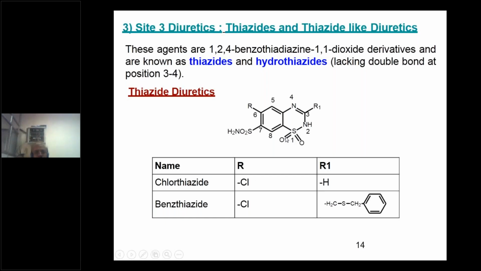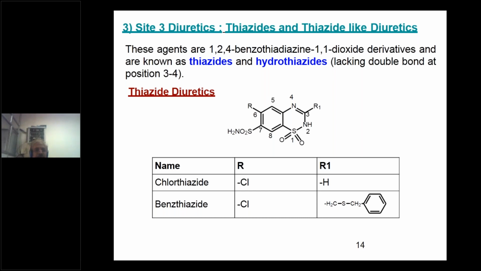That's what makes it benzothiazide. To explain the positions of these heteroatoms, we are using numbers: one stands for thia, two for diaza. And 1,1-dioxide means there are two oxygens present on the first position of sulfur. Therefore, it is called 1,1-dioxide.